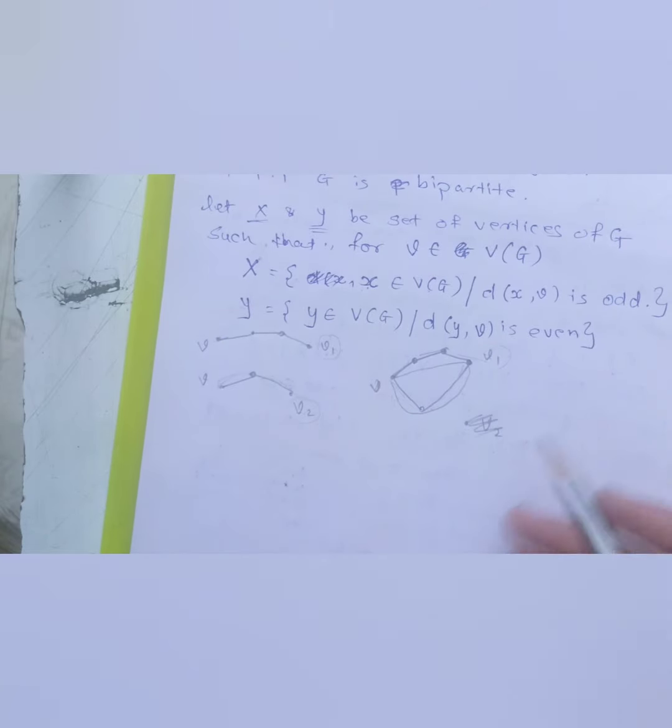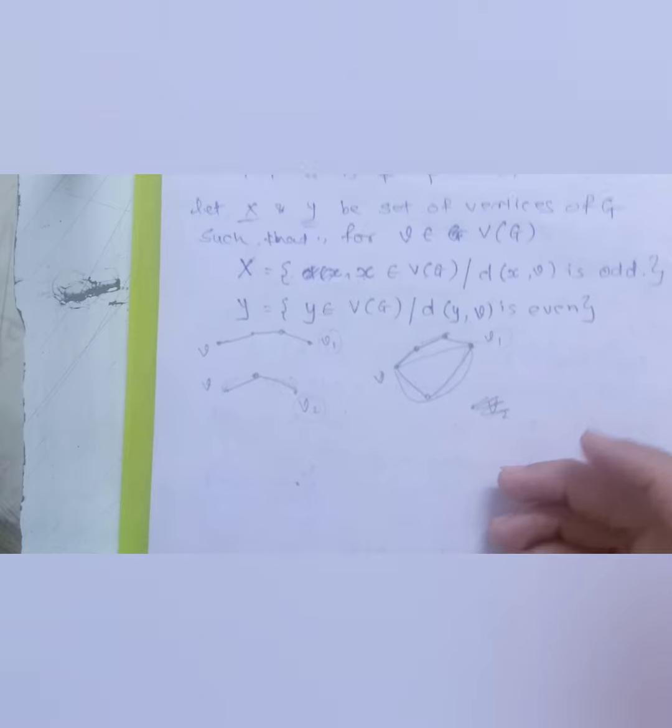So that's how we define the length. If there are multiple paths which lead to this particular vertex, we will take the least path, and if it is an even path, then we will put that vertex in Y, and if it is an odd path, then we will put it in set X. So let's proceed further.